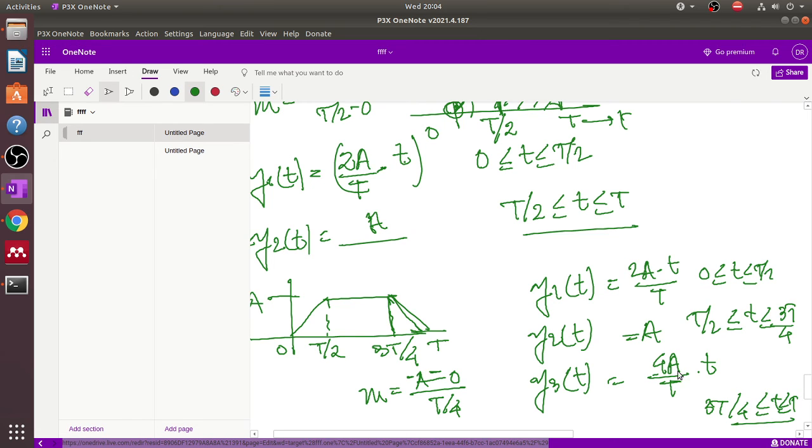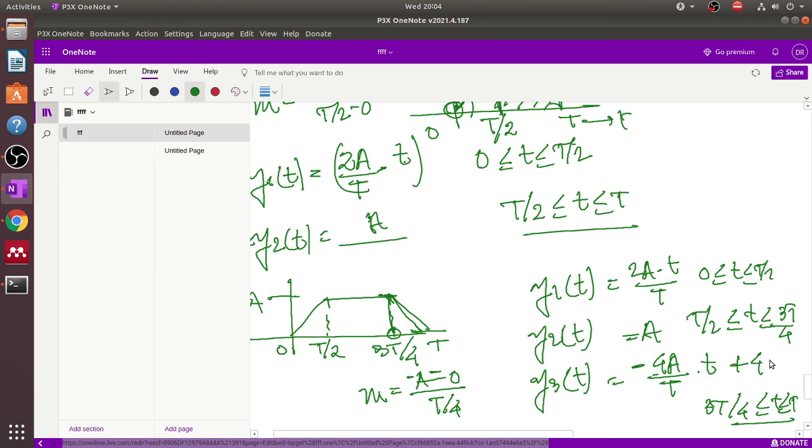So now when you put here 3t by 4, then 4 cancels out. Okay, then t and t cancel out. So what is the value? 3a. But at this time the amplitude is equal to a. Here we put this value, 3t by 4, t and t cancel out, 4 cancels out, that is minus 3a, but at 3t by 4 this is plus a.